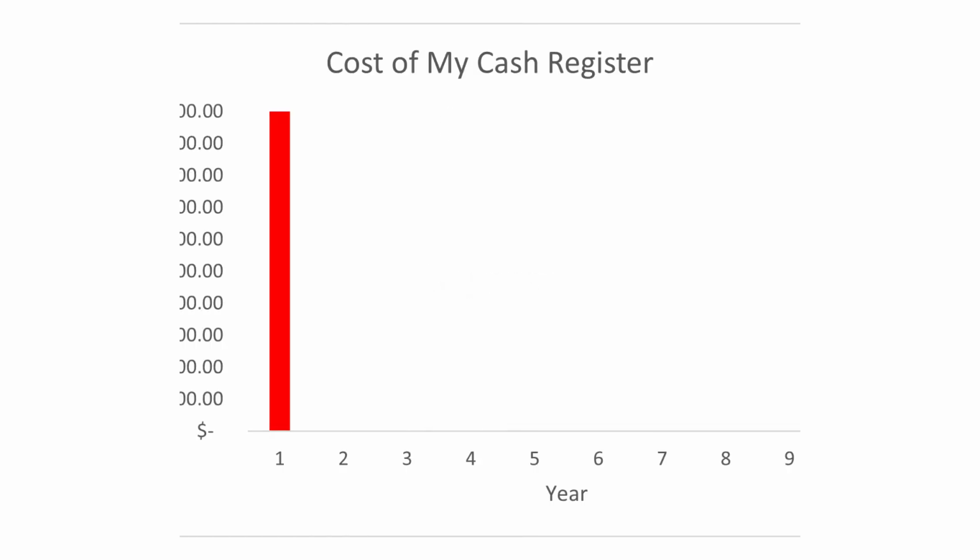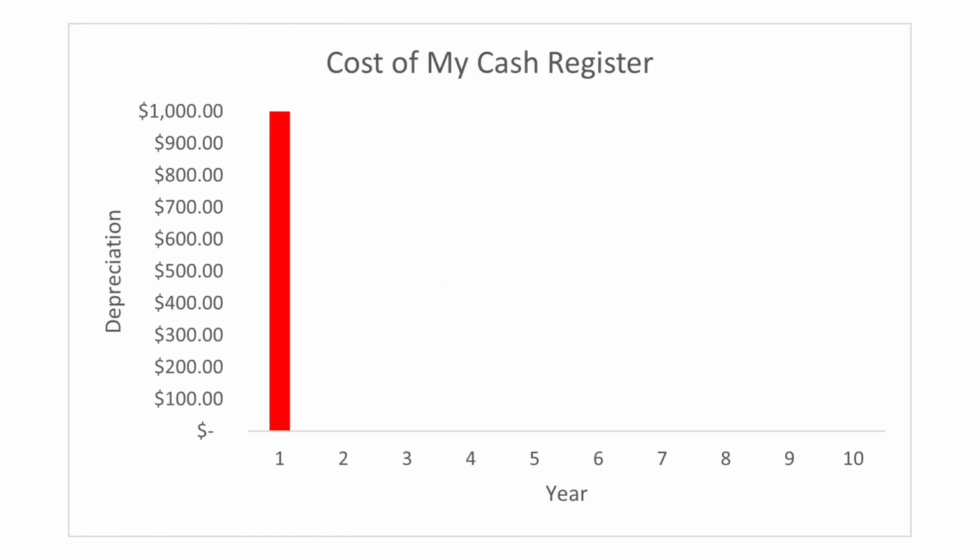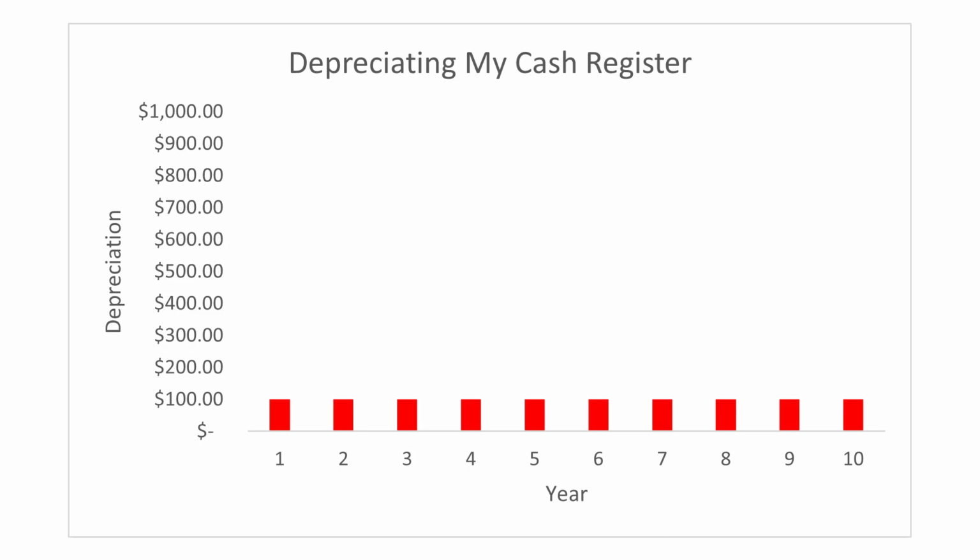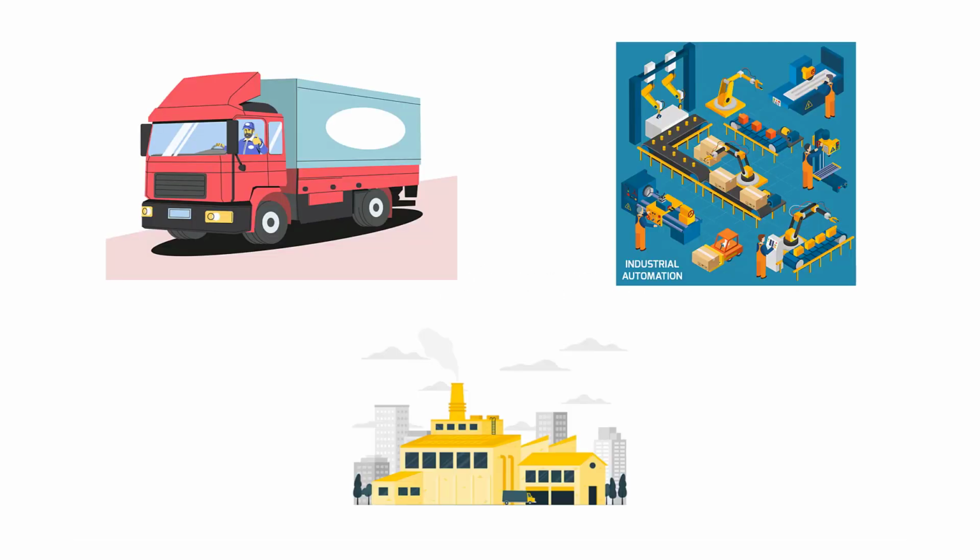Let's assume my cash register costs $1,000 and it will last me 10 years. Rather than recording the cost all in one go, we depreciate it over its lifetime, in this case, 10 years. I would record $100 of depreciation every year for 10 years. In accounting, we depreciate assets that are expected to be used for longer than a year. We would depreciate things such as vehicles, machinery, and buildings.